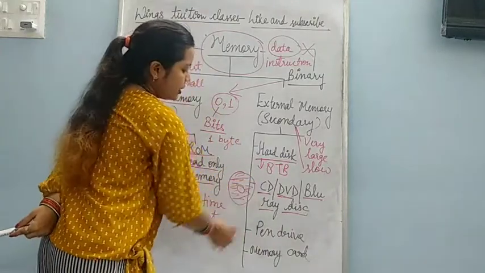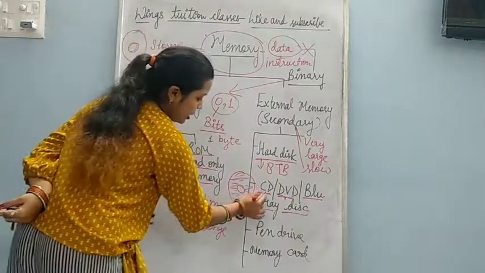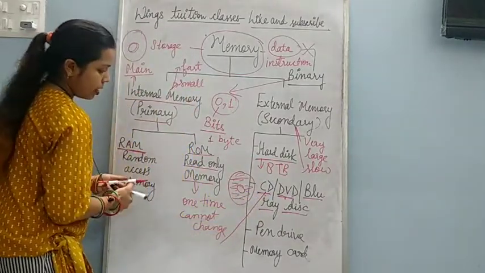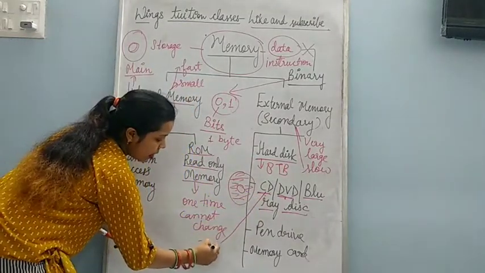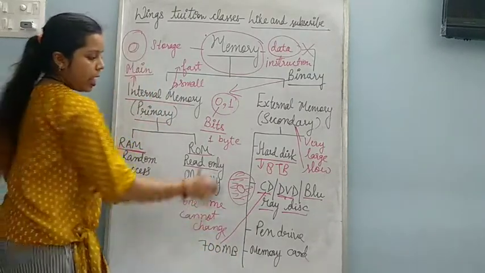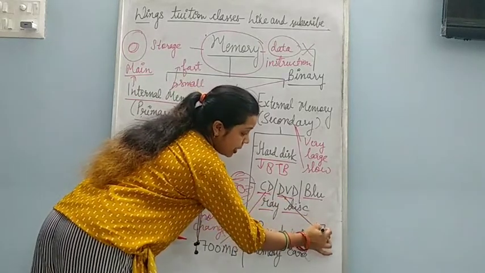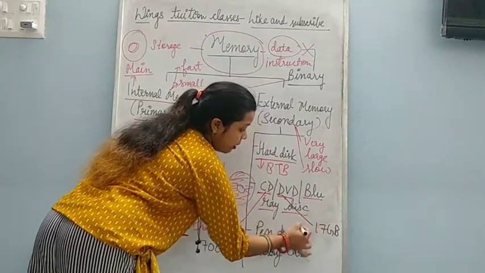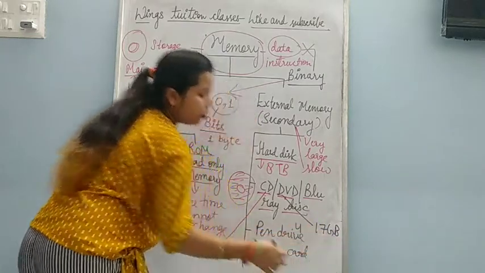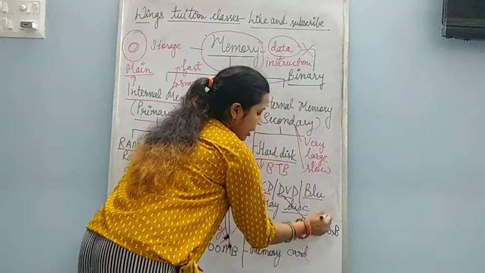Only one difference is there between CD and DVD. This CD stores only 700 MB of data. And this DVD can store up to 17 GB of data, means from 4.7 GB to 17 GB of data.